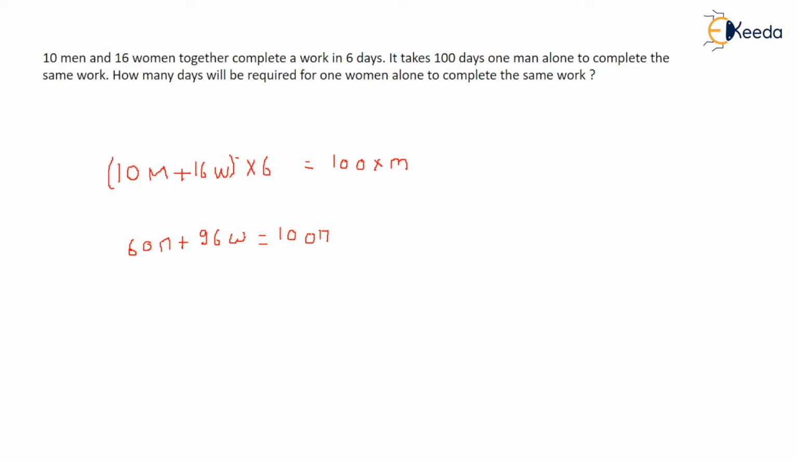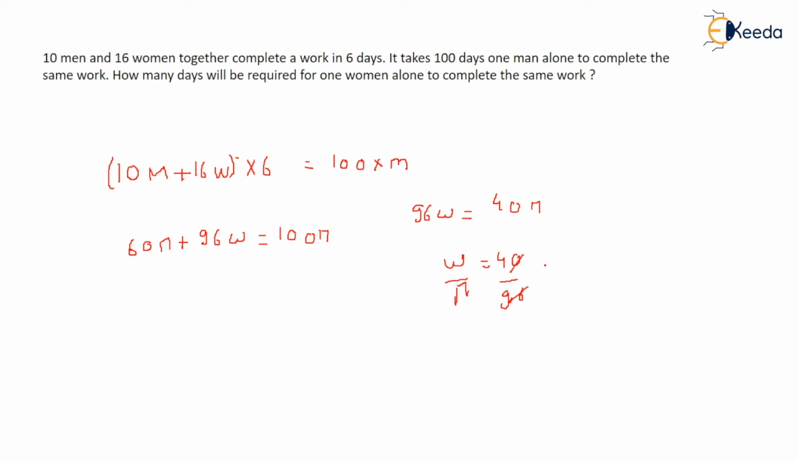So what I do is I can equate 96 women equal to 100 minus 60. That comes out to be 40 men. What that comes out to be? It comes out to be women upon men, right? This 40 upon 96. Can we cut it?